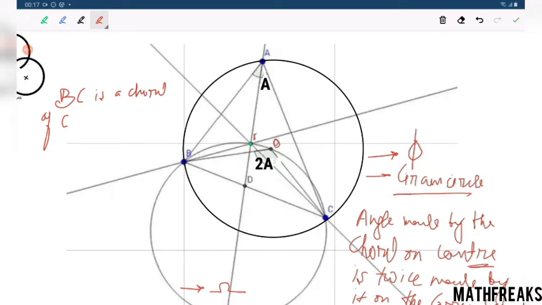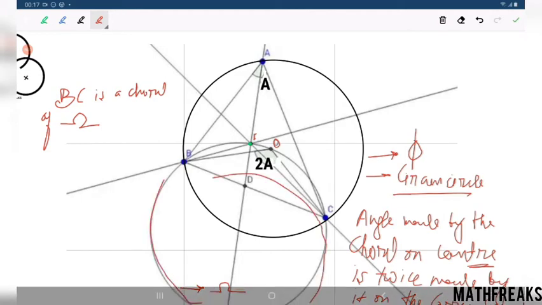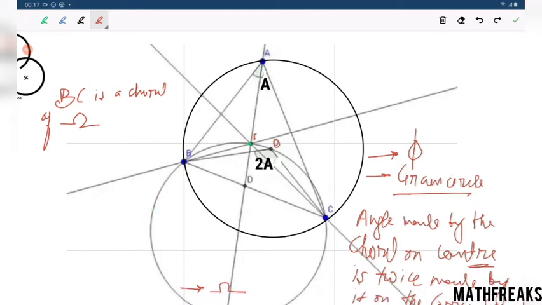BC is the chord of omega also, that is this larger circle, the circle passing through B, O and C. This implies angle BIC equals angle BOC equals twice angle A.